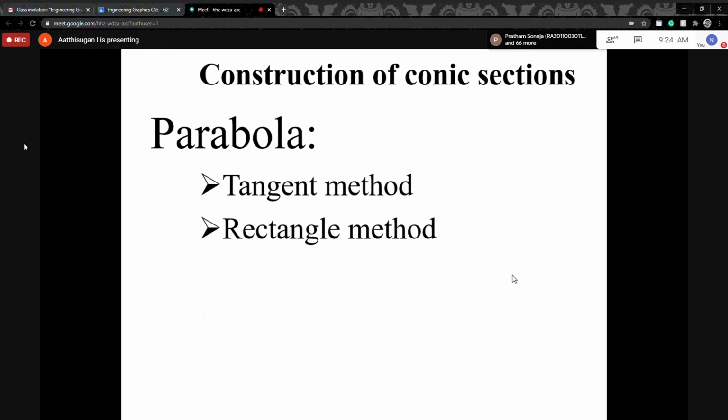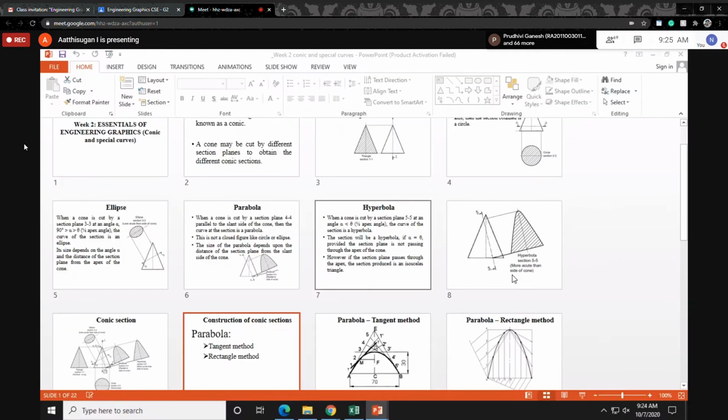So in our case, for parabola first we'll discuss. Parabola we draw two methods, one is the tangent method, another one is the rectangle method. Before going to that, I'll show some animation also.